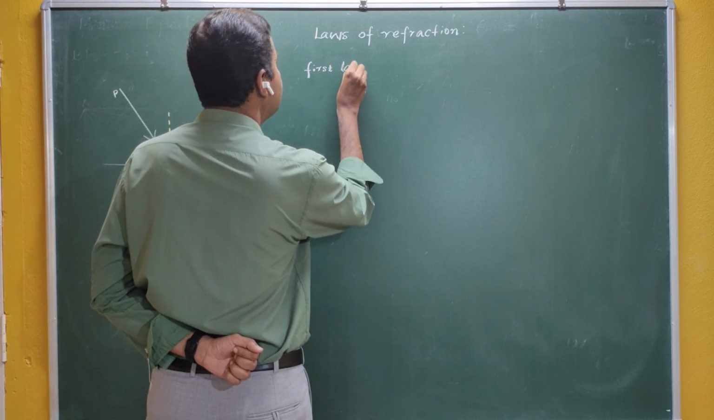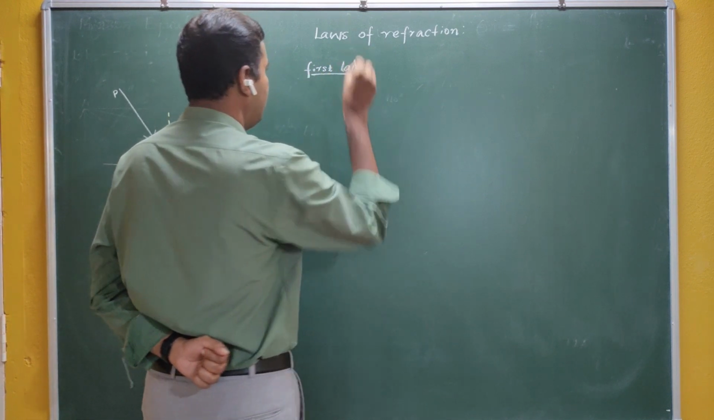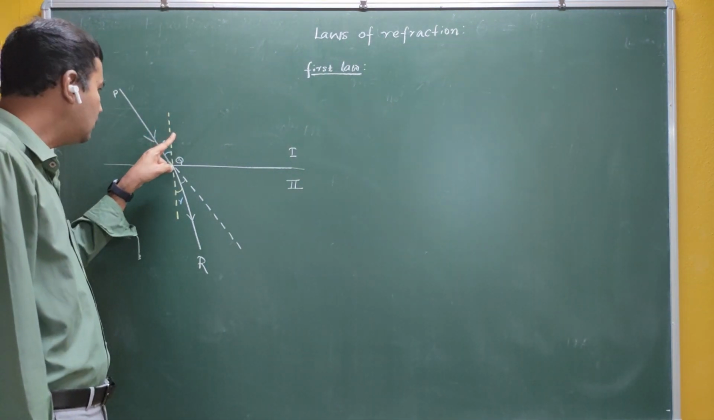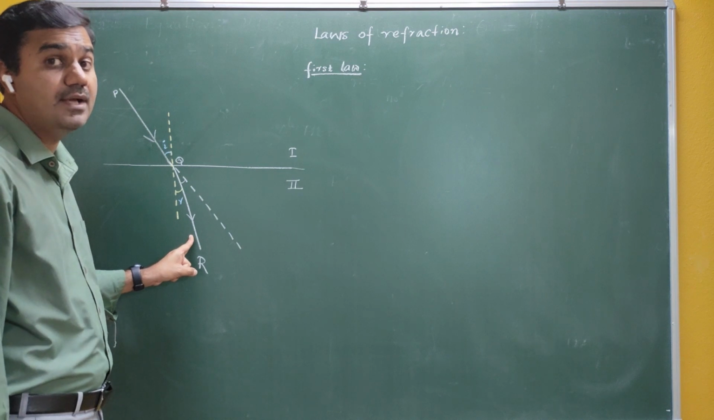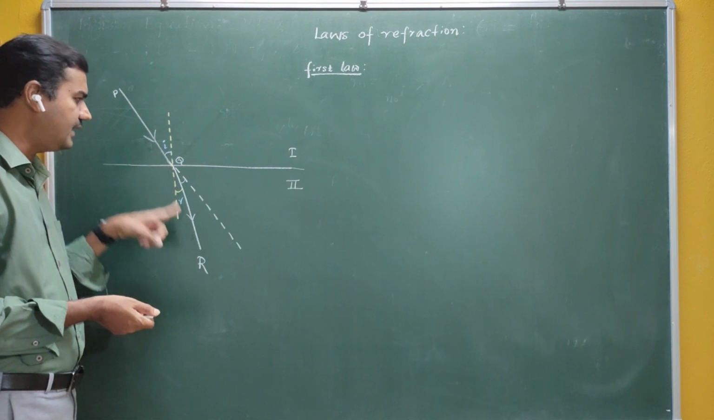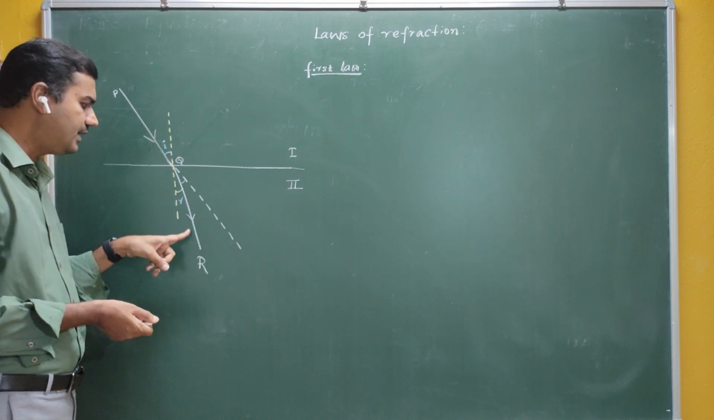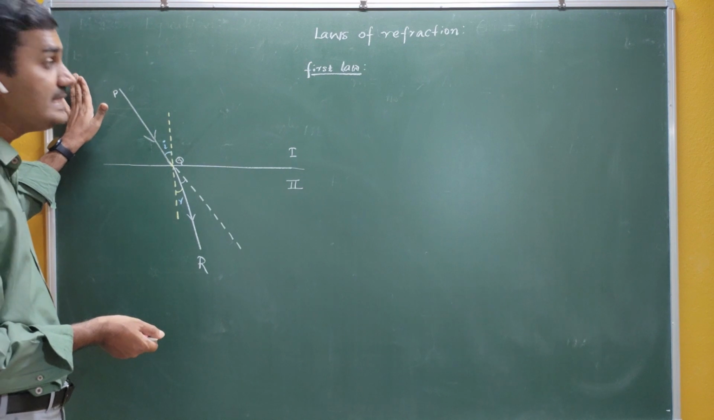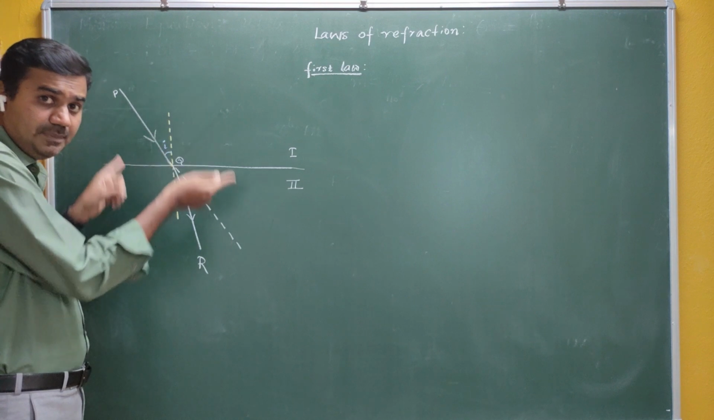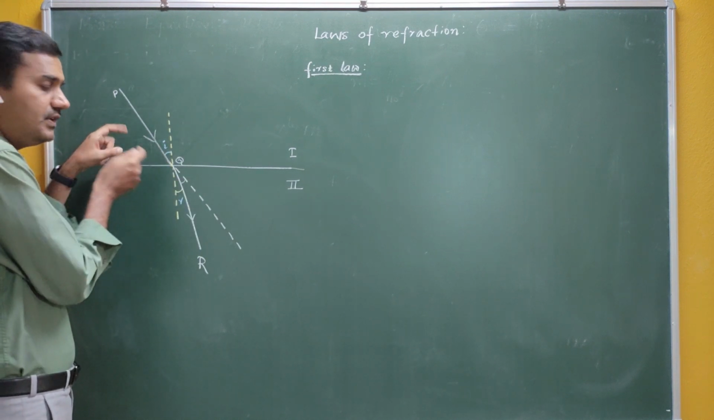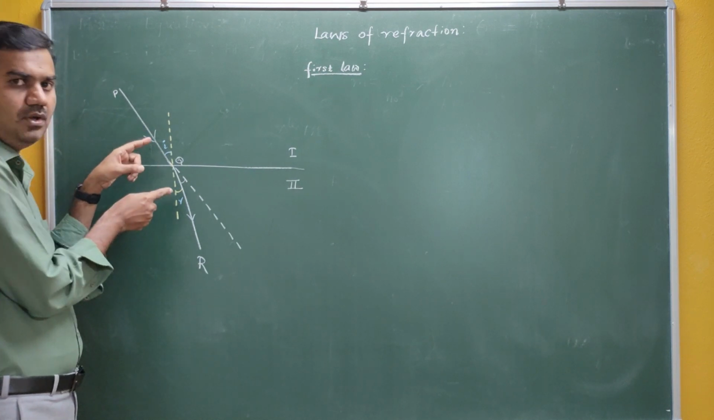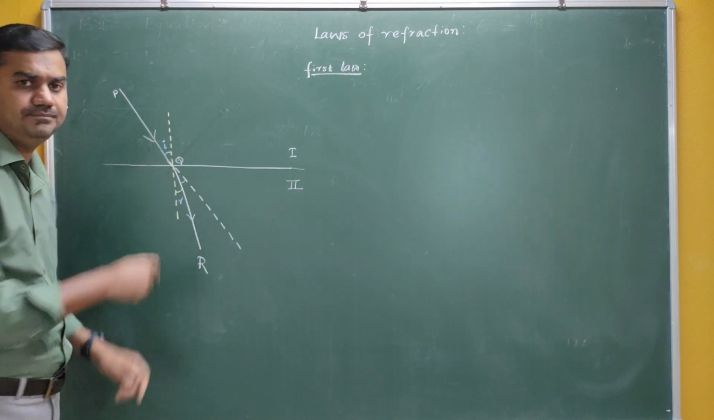The first law is the same as that of your law of reflection. The first law says that the incident ray, normal and refracted ray must lie on the same plane. All these three lines, the incident ray, the normal and the refracted ray, should lie on the same plane. For example, this is the plane of the board. You can see that in this plane of the board, I have the incident ray, the refracted ray and the normal. All are lying in the same plane.